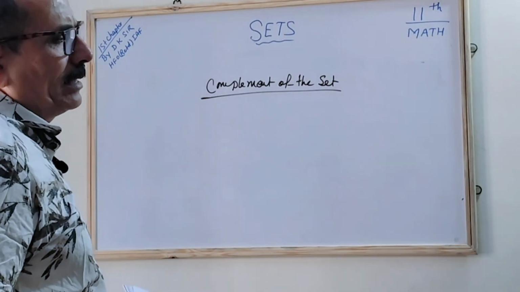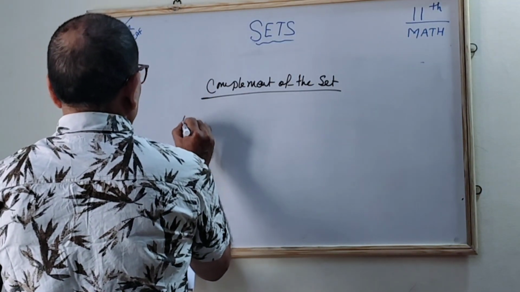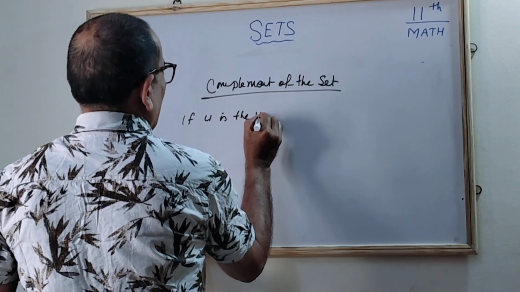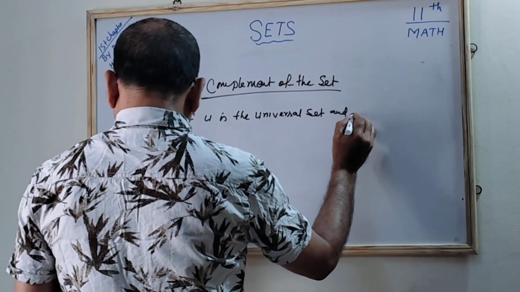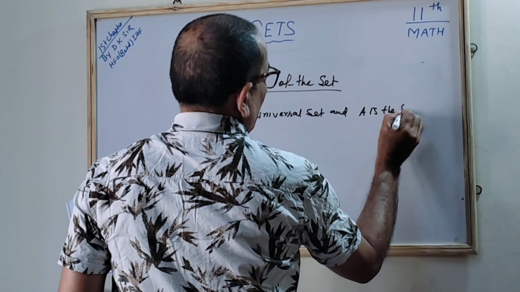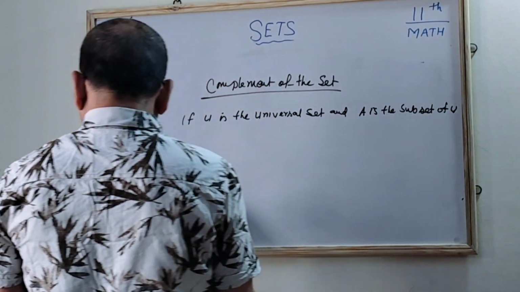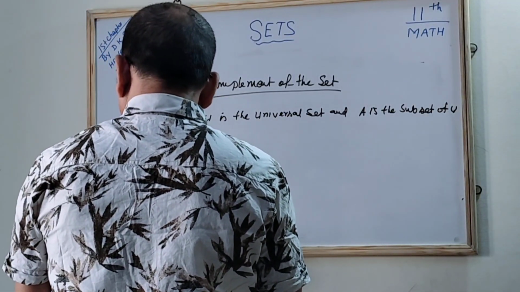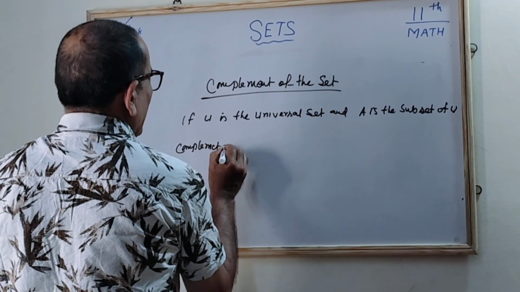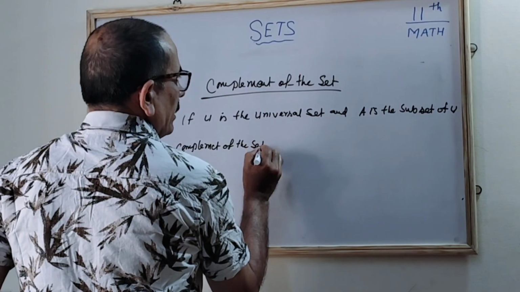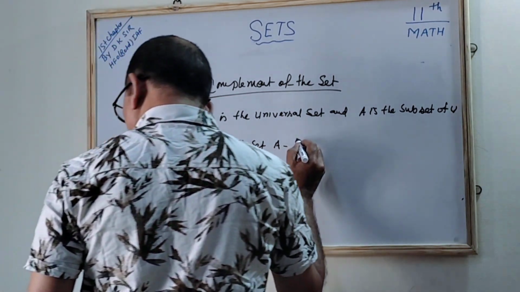Here also it is like that only. If U is the universal set and A is a subset, A is a subset of the universal set U, then the complement of A is the set of all elements which are not in A. The complement of the set A will be denoted by A dash.